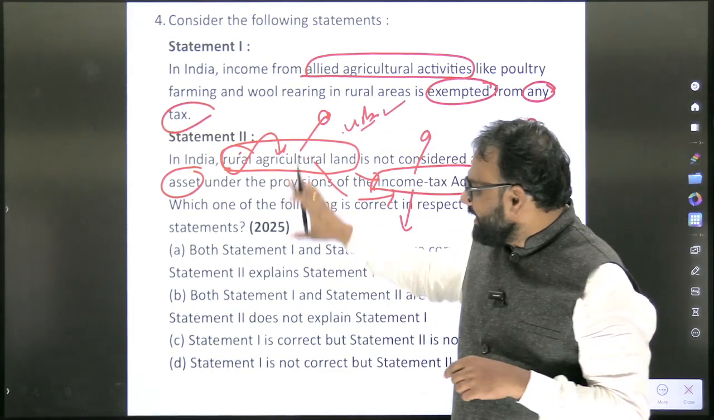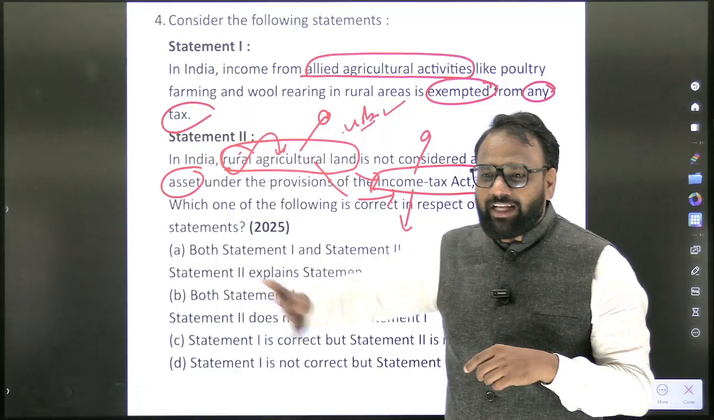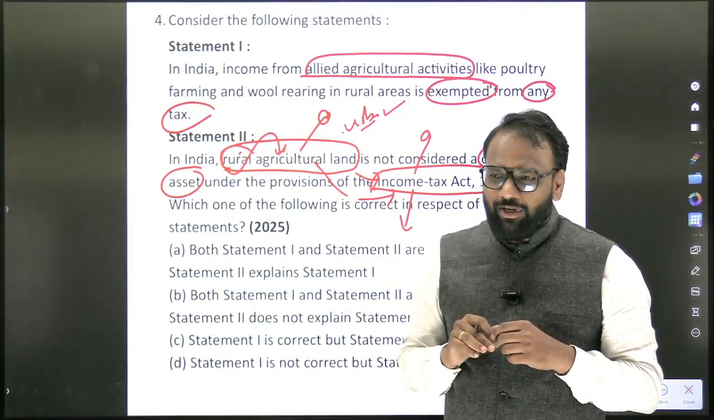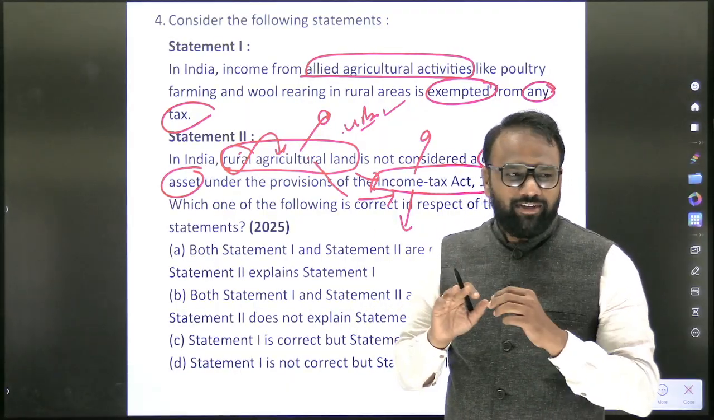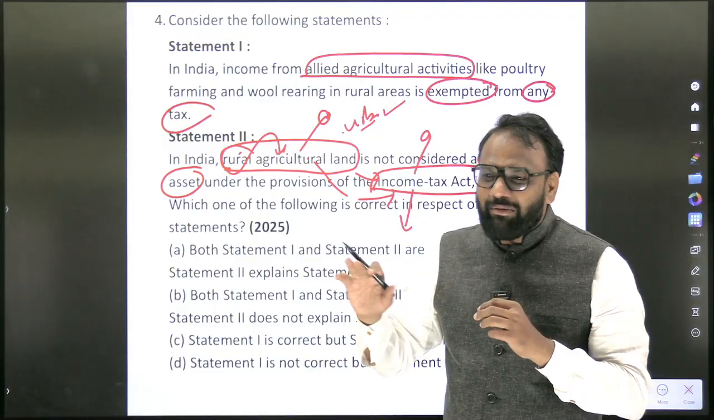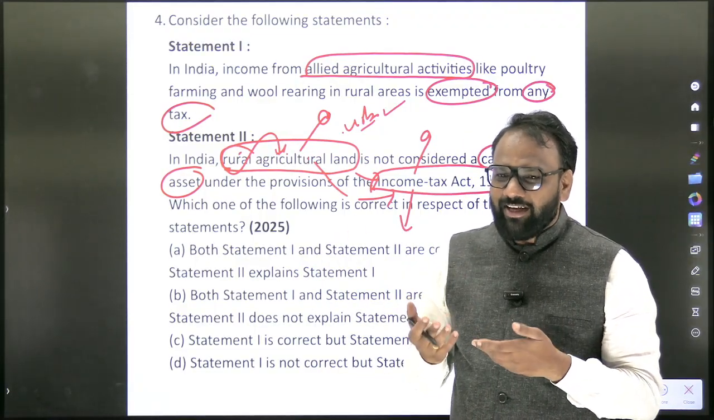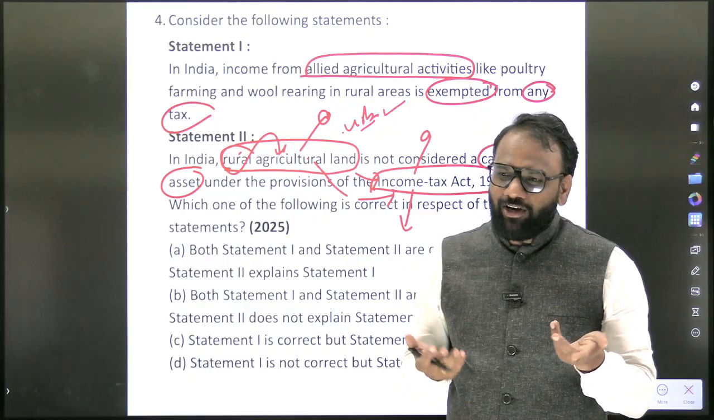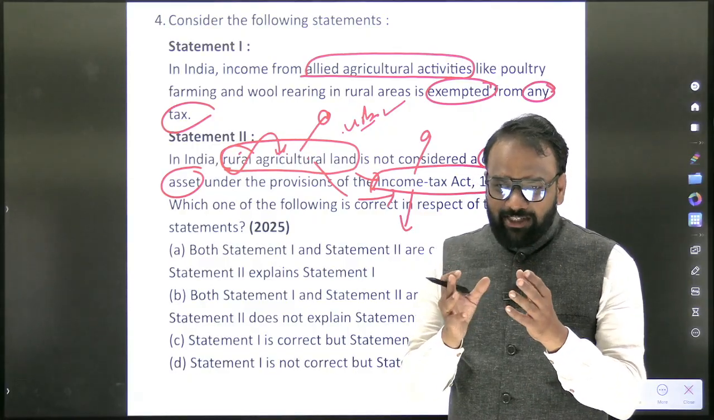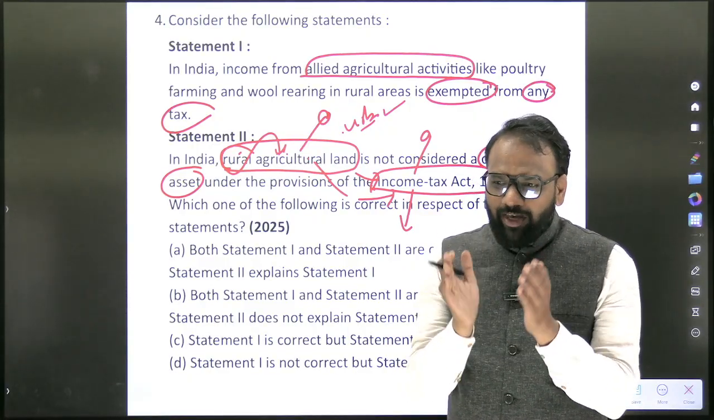In a rural area, non-agricultural land, the land which is used to construct your house, whether that can be subjected to income tax or not? Obviously, it should be yes. In an urban area, non-agricultural land, obviously it should be too. So these are the basics. In the first round, you will stop here itself.